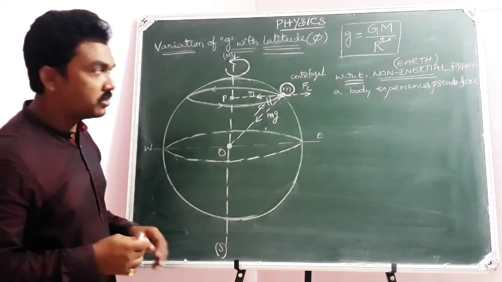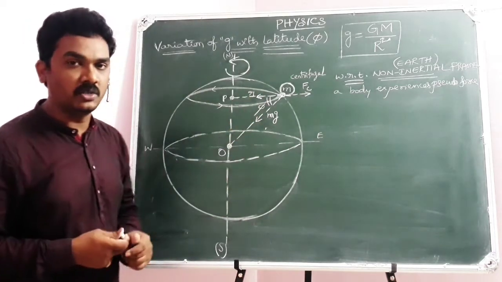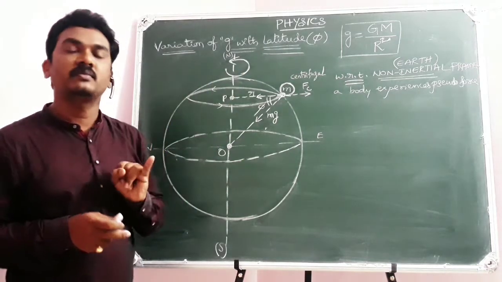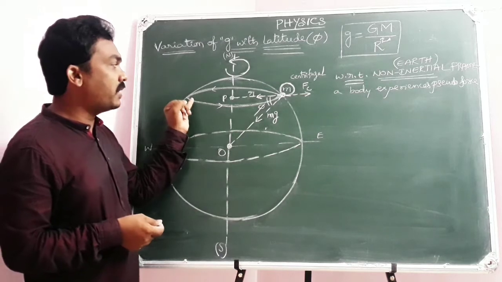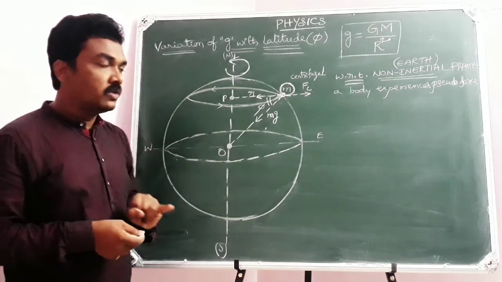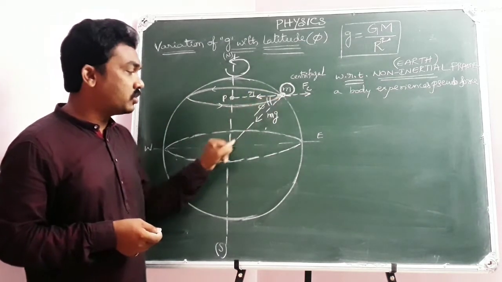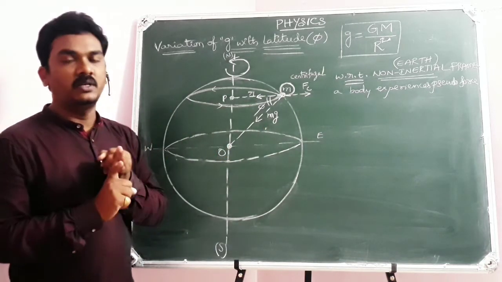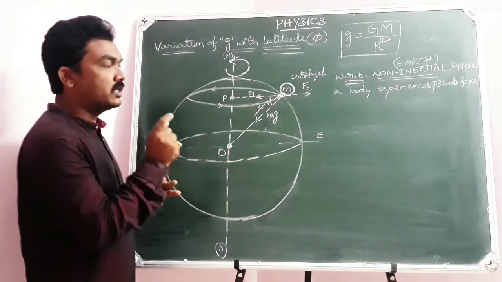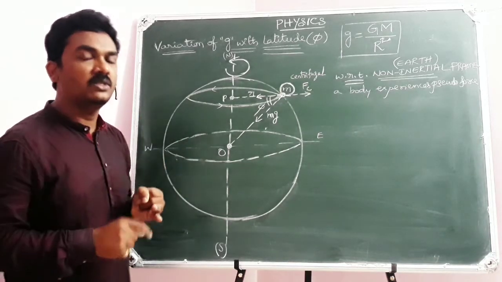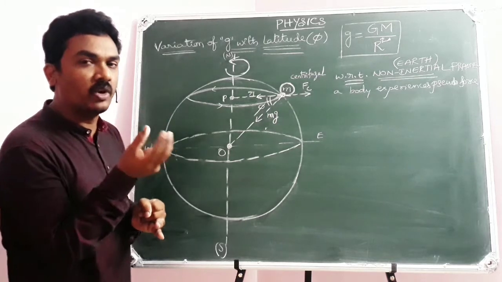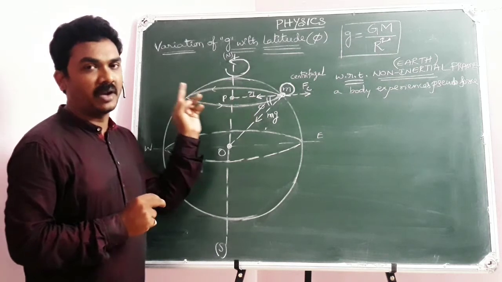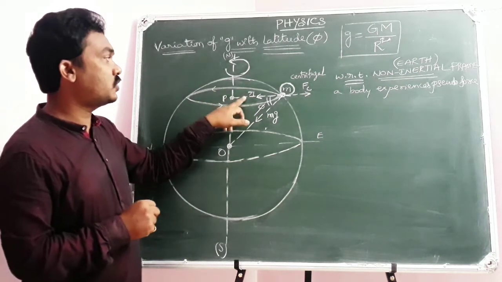So ultimately, now I am coming to the conclusion. Just before entering into the conclusion, let me recollect all the points to you. First point: what is meant by latitude? The angle made by the plane at the given place with the line joining the given place to the center of the Earth is called latitude. Second point: if you place any body on the surface of the Earth at the given place, as Earth rotates around its own axis from west to east, your body also moves along a circular track of radius smaller.